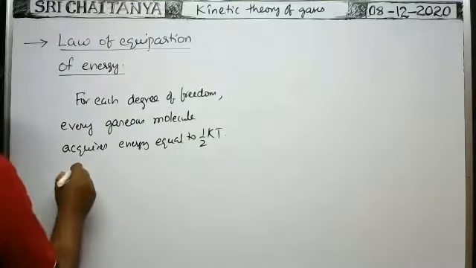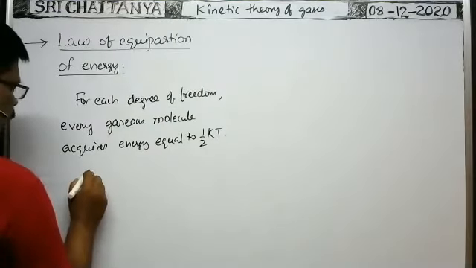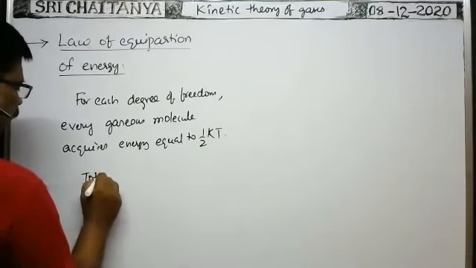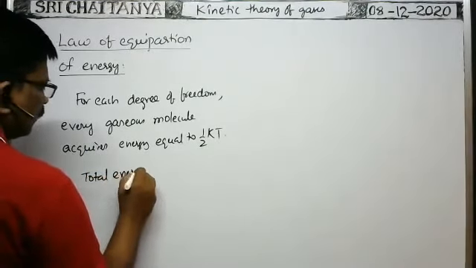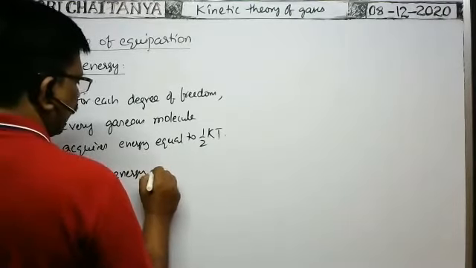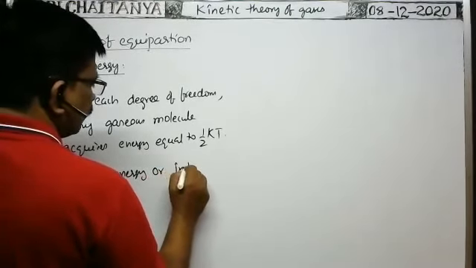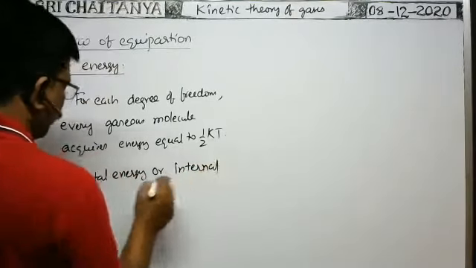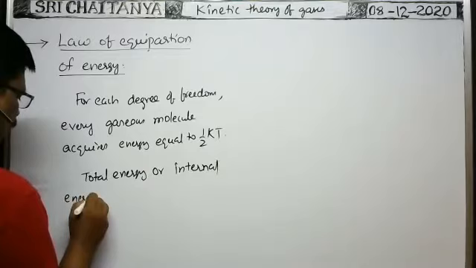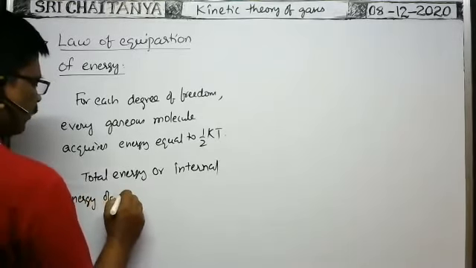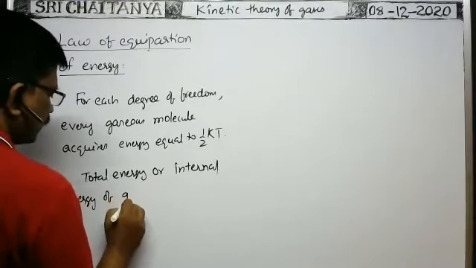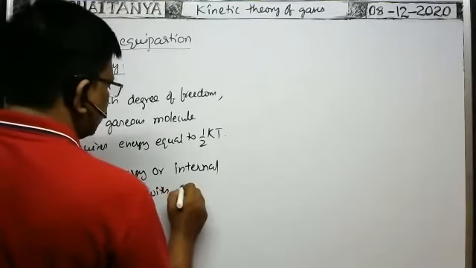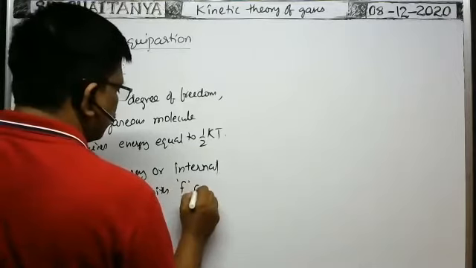Therefore, total energy or internal energy, that total energy is called internal energy. Internal energy of gas with F degrees of freedom.